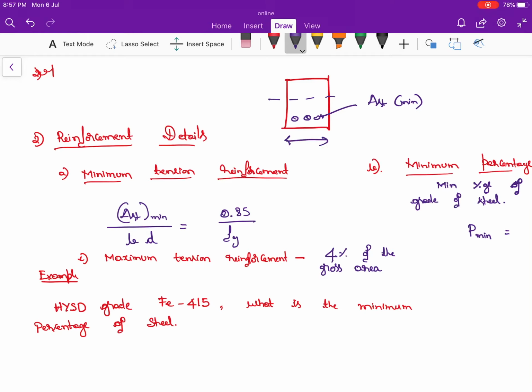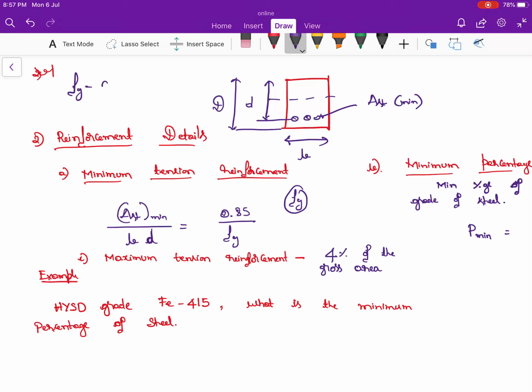So what is B? B is nothing but the width of the beam. And what is D? D is nothing but the effective depth. Don't get confused. This is the effective depth, and if I take from here to here, it is the total depth. But here the width is B and small d, we are using small d, which is called the effective depth, which is equal to 0.85 divided by Fy. What is the value of Fy?